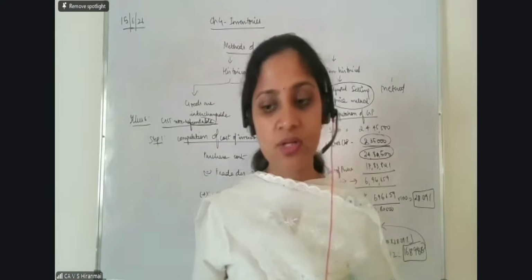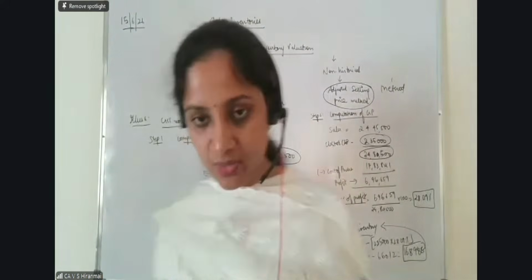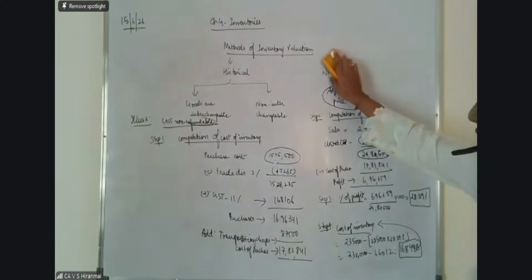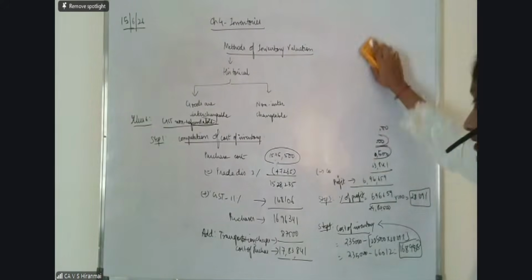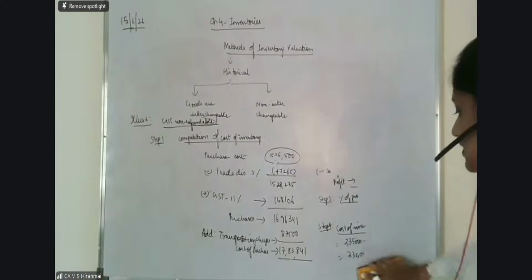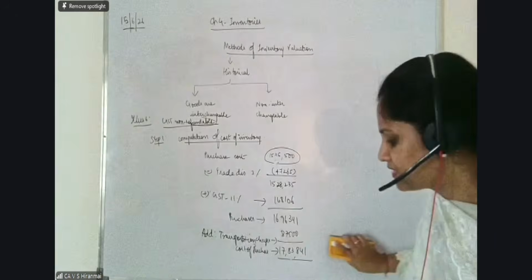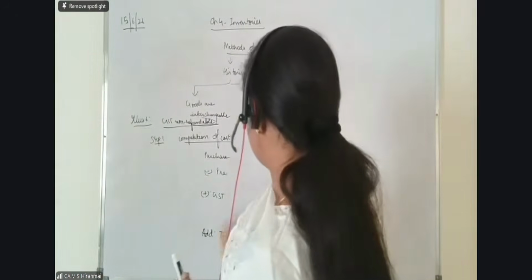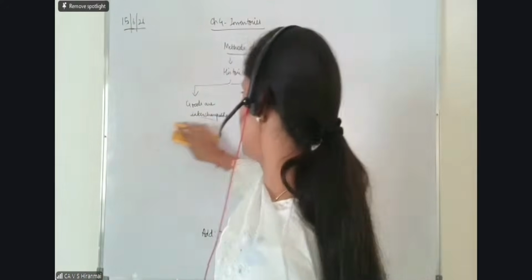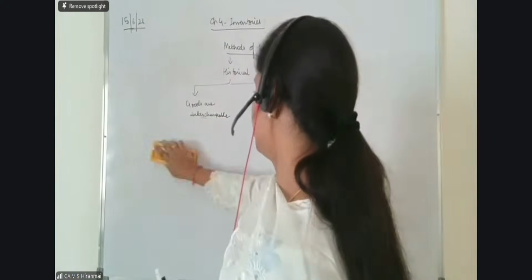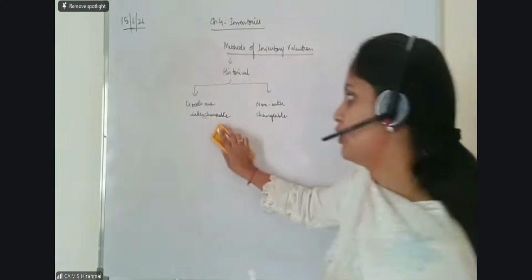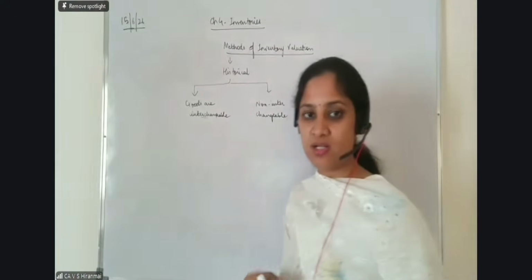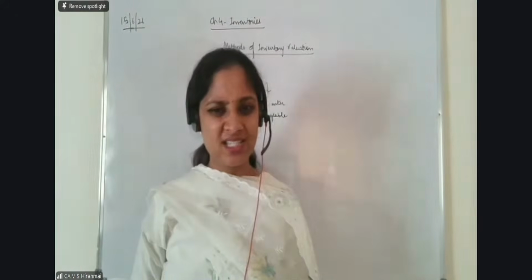Yes. Can we go ahead with the next type? Very good. Now, the next type is we finished this particular non-historical method. There are two illustrations which we did. Now we will go to another very interesting and very, very important method. Very, very simple method, ma. There is nothing like it is very big or nothing like that. See, now we go to historical method. In this, goods are interchangeable.